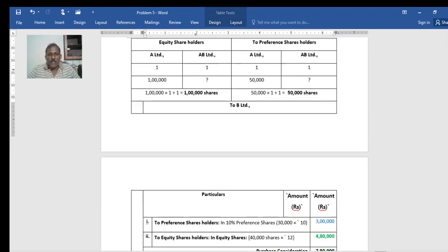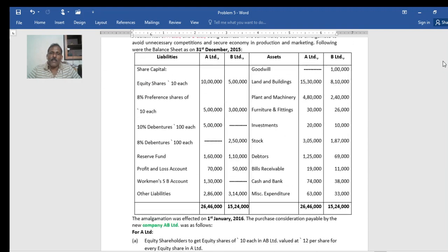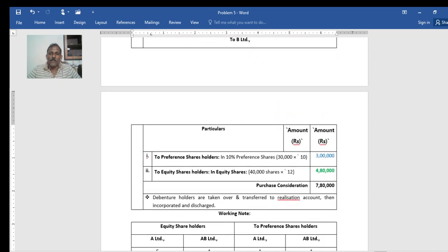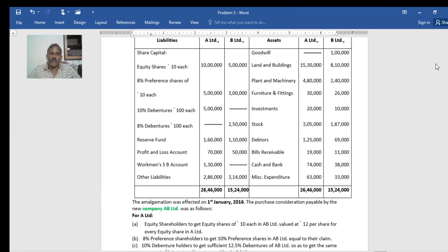So 17 lakh. Similarly, the amount payable by AB Limited to the shareholders, both preference and equity, of B Limited. The preference shareholders of B Limited get the same amount of preference capital at a higher percentage, that is the dividend rate. You have nothing to do with it. When you look into the problem, in the balance sheet liability side, B Limited, preference capital is 3 lakh. They will be given 3 lakh worth of preference capital. Then equity shareholders: there were 50,000 equity shares, 5 lakh divided by 10.